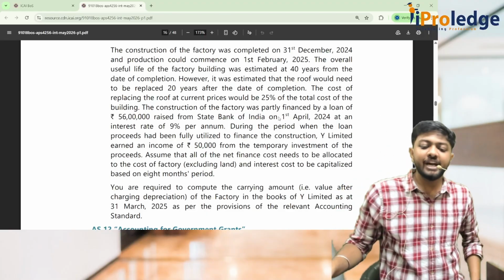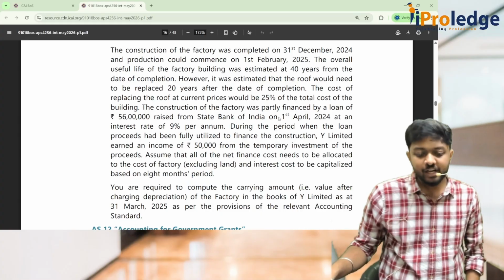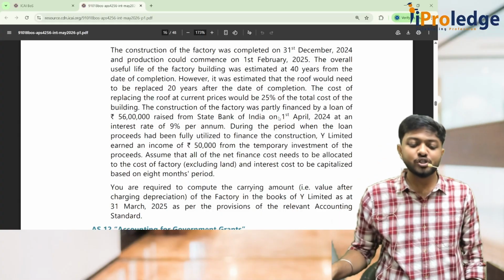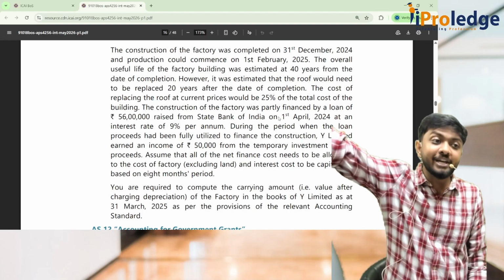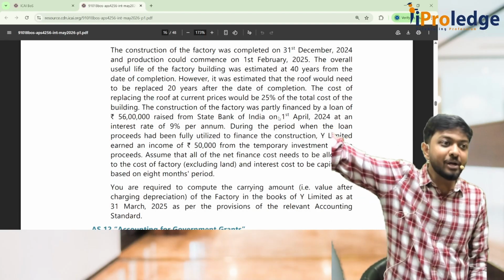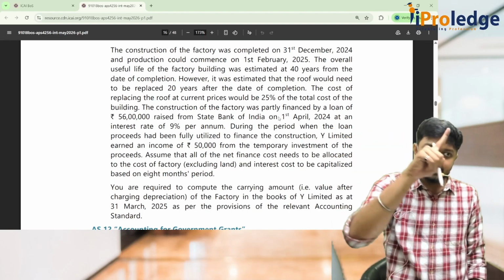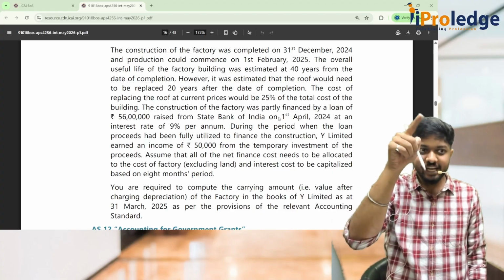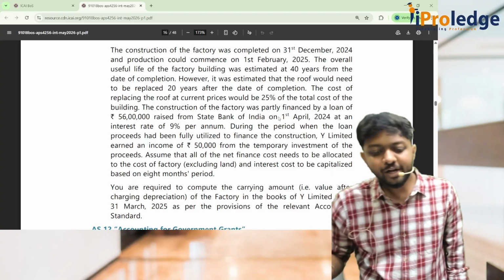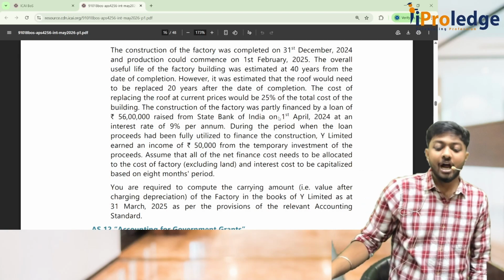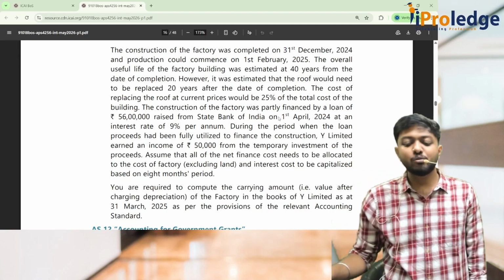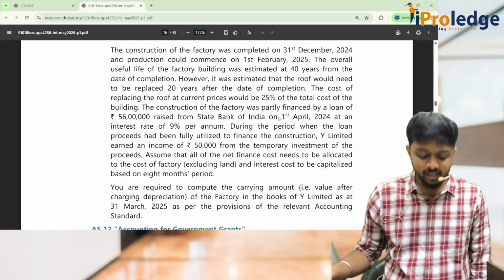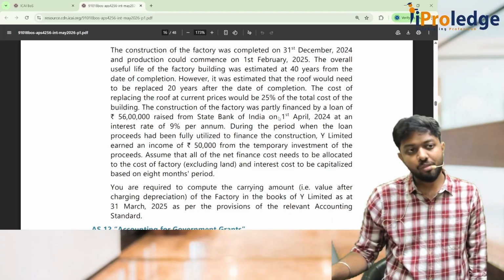Assume that all of the net finance costs need to be allocated to the cost of the factory, and interest costs are to be capitalized based on the months period they have told. Interest to be capitalized for 8 months. Clear? Keep this in your mind, I'll tell you why. You are required to compute the carrying amount after charging depreciation of the factory in the books of Y Limited as per the relevant accounting standards. Understood?